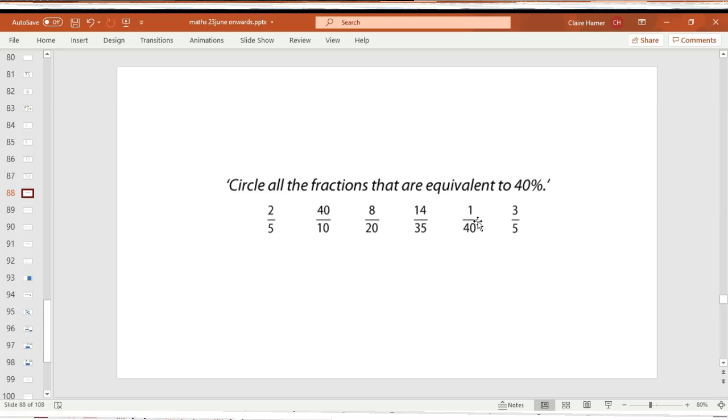Now, 40%. 4 is a key fact. Read each of these fractions and work out which ones we have been learning about for the past couple of weeks. I can see one just jumping out at me. It's a key fact.